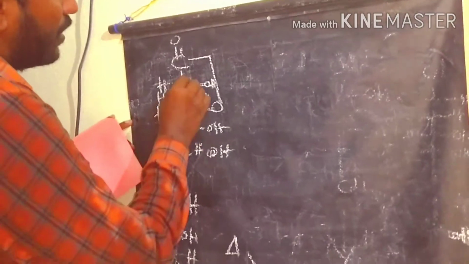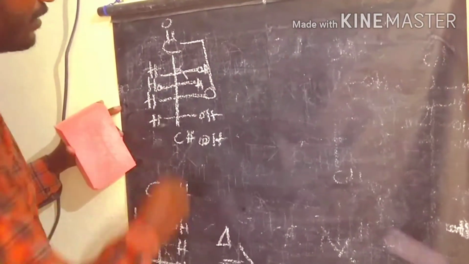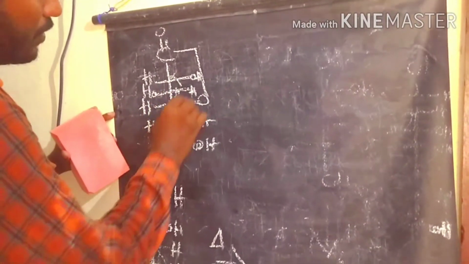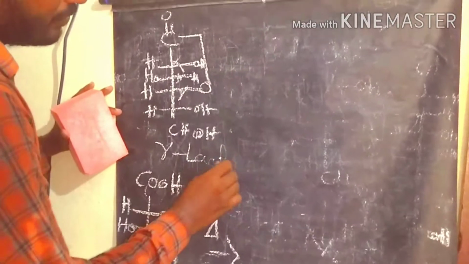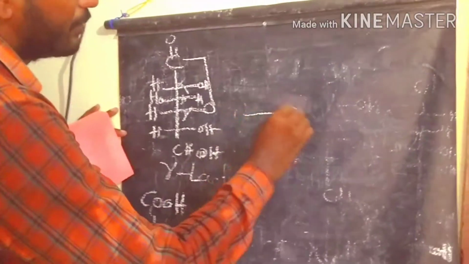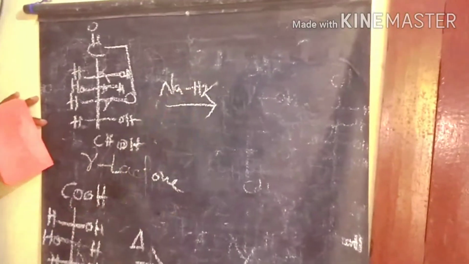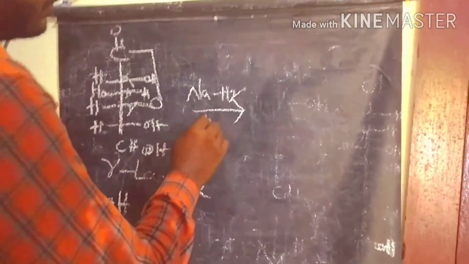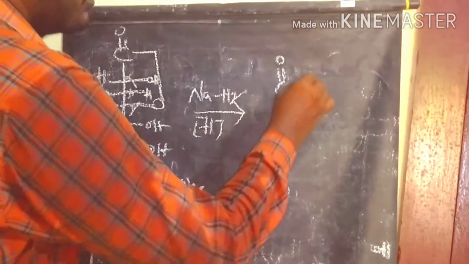This is the alpha carbon next to the carboxylic acid, this one beta, this one gamma, which is why we call it a gamma lactone. After getting the gamma lactone, we carry out a reduction process with sodium amalgam. In the reduction, we get glucose as the product.